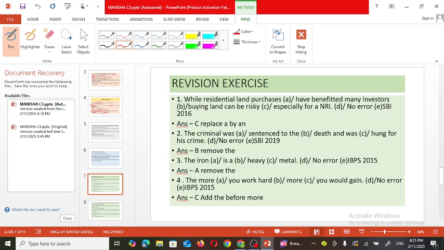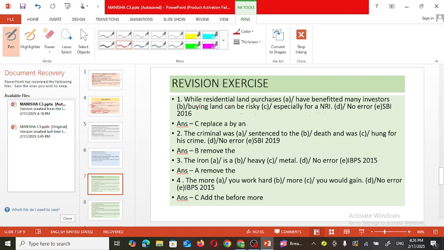While residential land purchase has benefited many investors, buying land can be risky, especially for an NRI. Now here we are going to observe the sentence regarding the use of articles.